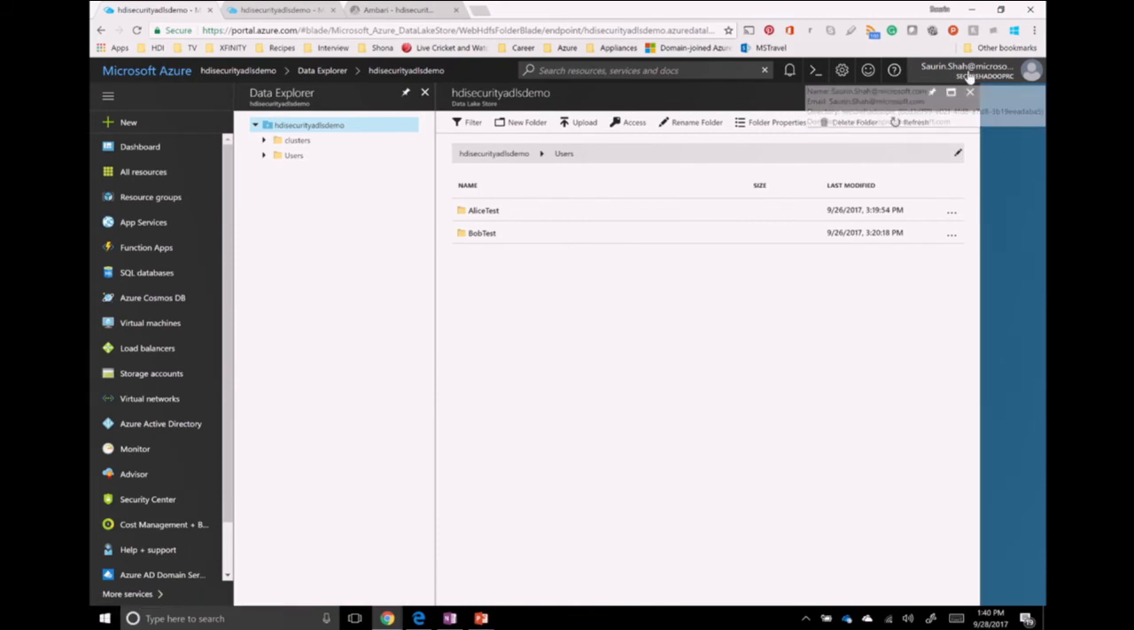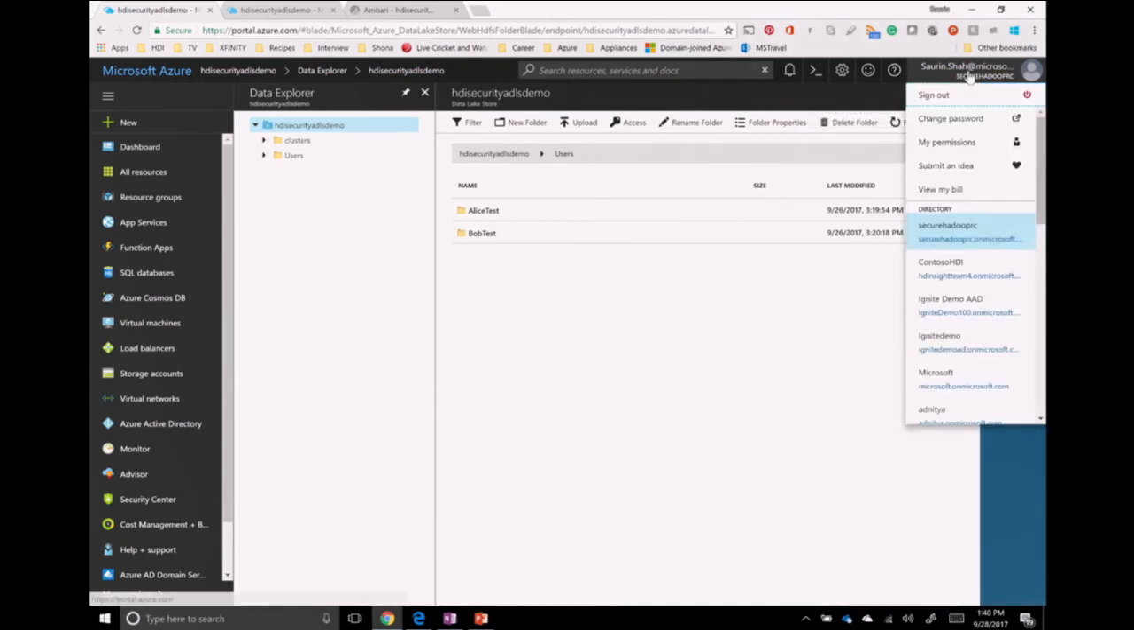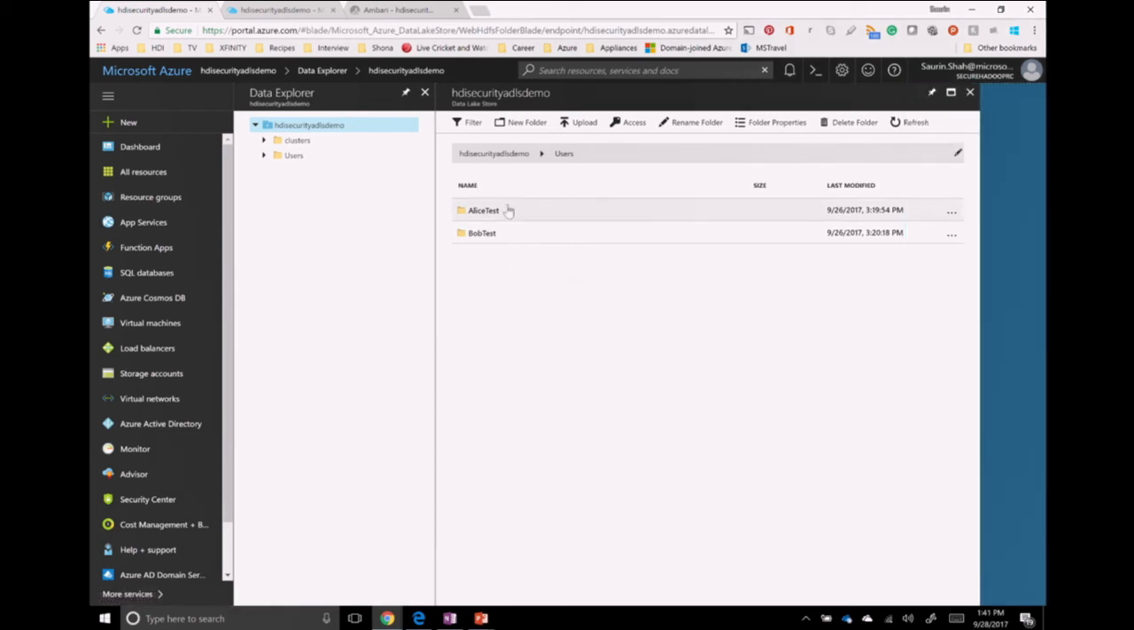So here I have a new tenant called a secure Hadoop RC tenant. And this is because, as I mentioned before, there is a limitation that the customer should not have multi-user or multi-factor authentication. On this cluster, I have created a new tenant, and I have two different users called Alice Test and Bob Test.